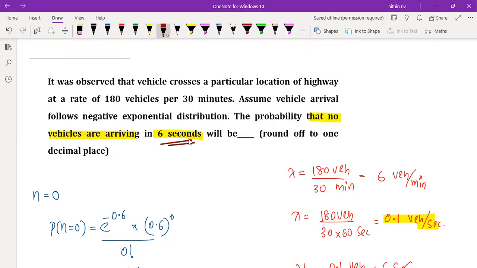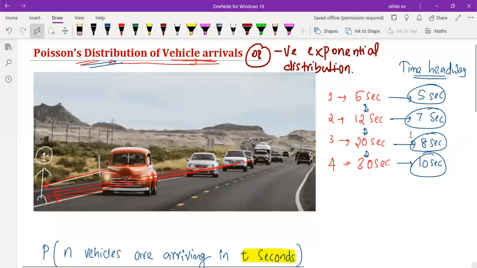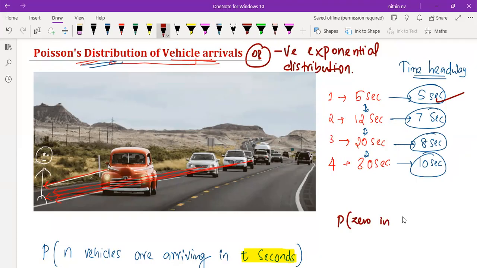Now, if I'm going back to this question, what is the meaning that no vehicles are arriving in a 6 seconds gap? If I'm going to the first example, is there any vehicle which is coming in a 6 seconds gap? If I'm taking only these 4 vehicles example, is there any vehicle coming in 6 seconds? Yes, there is a vehicle which is coming in 6 seconds. If I'm asking what is the probability that 0 vehicles are coming in, let's say, 4 seconds, is there any vehicle coming in 4 seconds here? No. All the vehicles are taking more than a 4 seconds gap. All the vehicles have a time headway of more than 4 seconds.